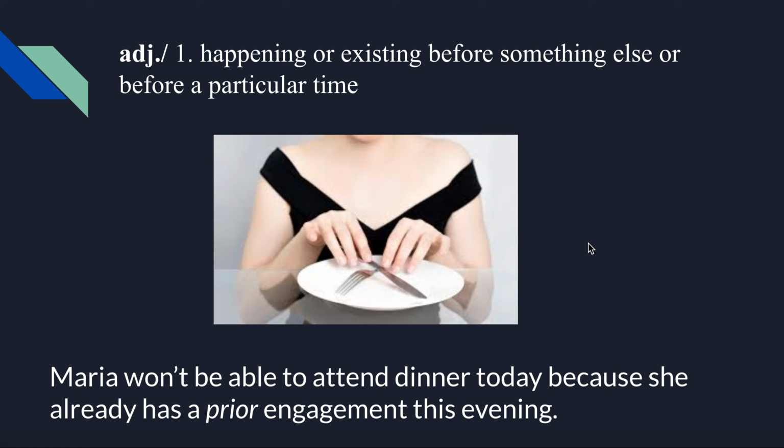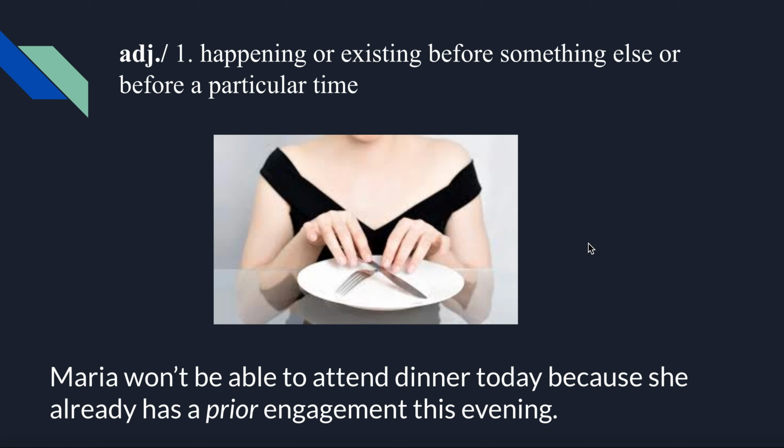Engagement in the sense here is not engagement like being engaged to be married. Engagement can mean like appointment. So here it means appointment. So someone already has an earlier appointment or an earlier commitment, compromiso, to go somewhere, to do something. So maybe Maria would say, sorry, I can't go to dinner with you because I'm already going to dinner with my family. That was already arranged, for example. Okay, that would be a prior engagement.